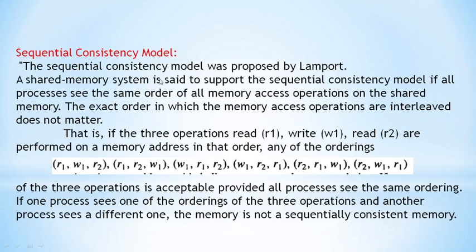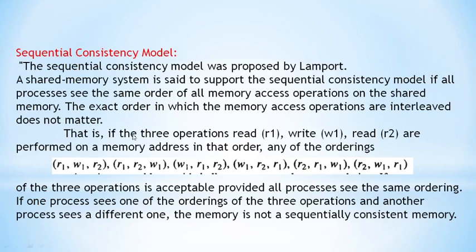When we say that a shared memory system supports sequential consistency, it means all the processes, any number of processes P1, P2, P3 and so on, see the same order of all memory access operations on the shared memory.